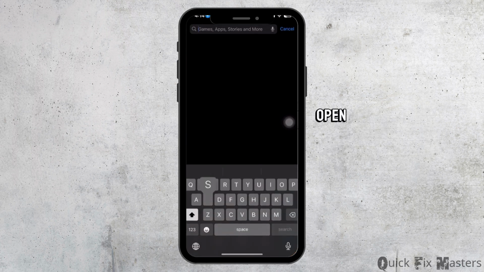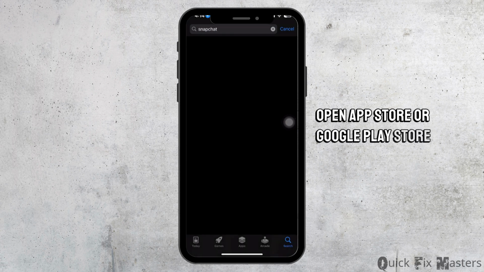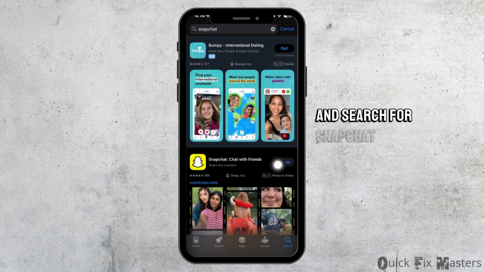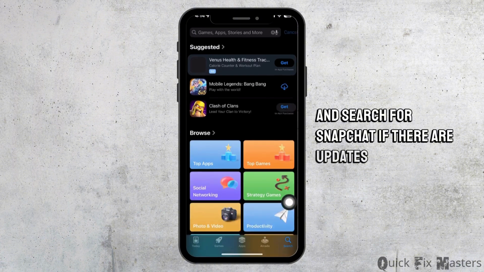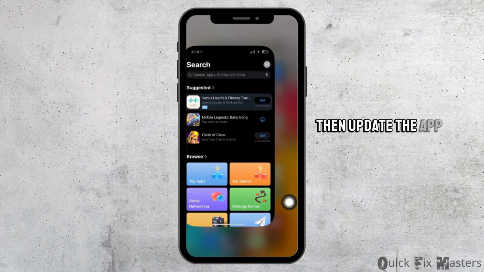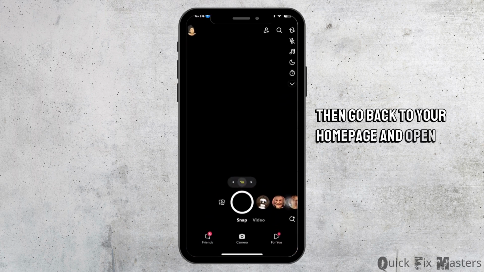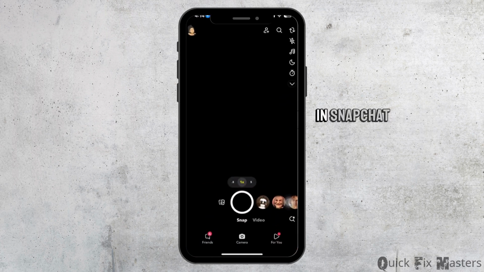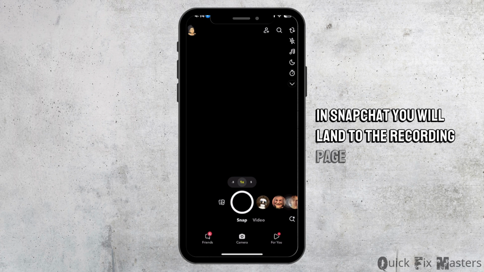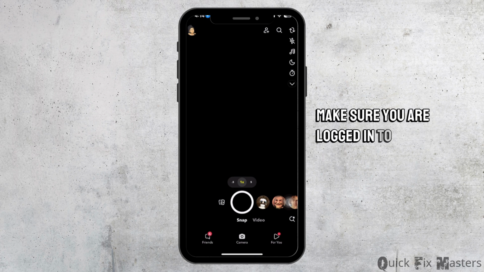Firstly, open App Store or Google Play Store on your device and search for Snapchat. If there are updates available, then update the app. If not, then go back to your home page and open Snapchat. In Snapchat, you will land on the recording page. Make sure you are logged in to your account.